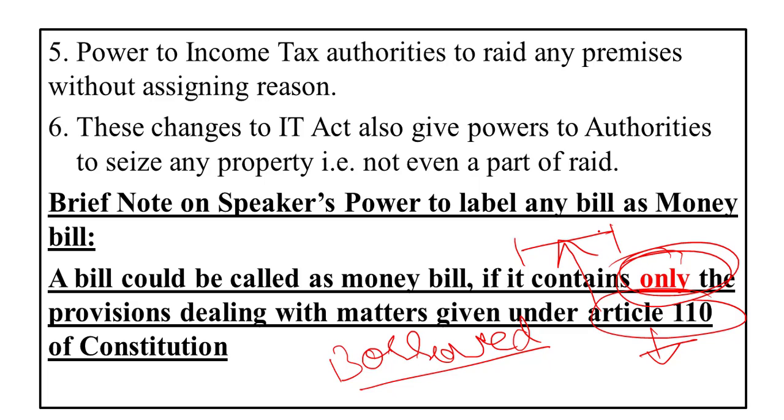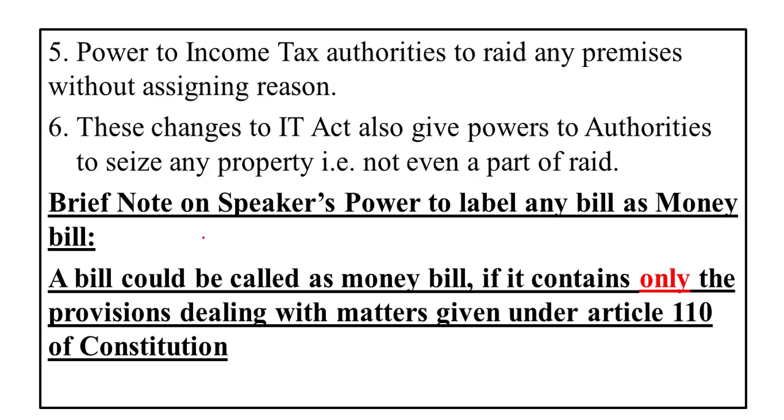Till that time, this point is for analysis, that yes, the Speaker's power is being used in a wrong way just to get the legislative agenda passed through both the houses of the parliament. Now, having dealt with this, I would like to mention why situations have come to this, that constitutional provisions are being misused to bypass one or the other house, the Rajya Sabha in this case. Why? Because we see there has been constant deadlock. Every time we see the Rajya Sabha not letting the bills pass through it, and hence the government, which has been given the power to carry forward its legislative agenda, is found to be helpless.